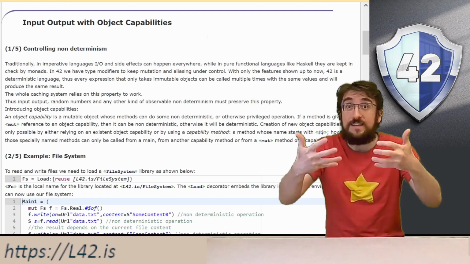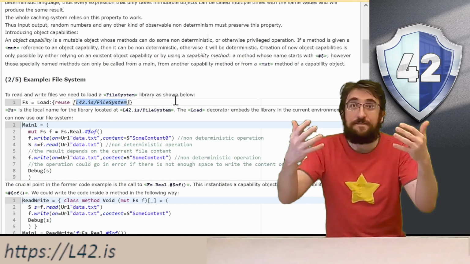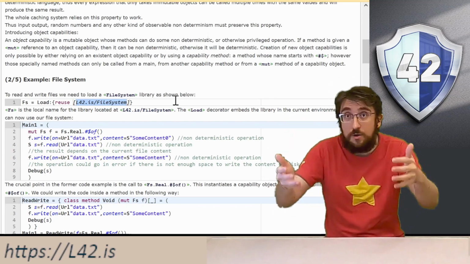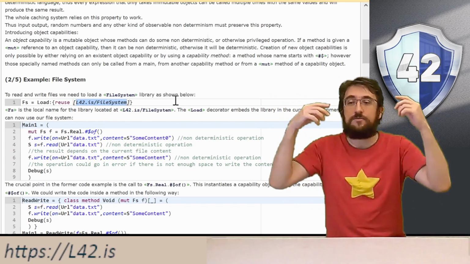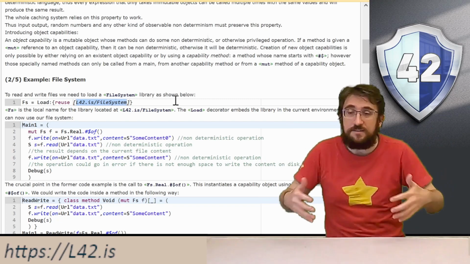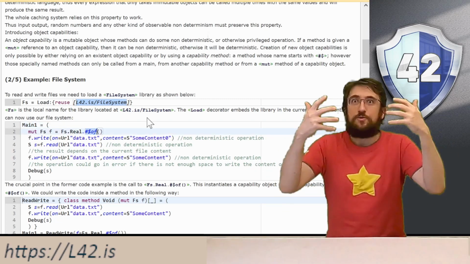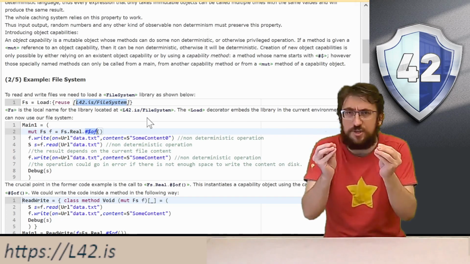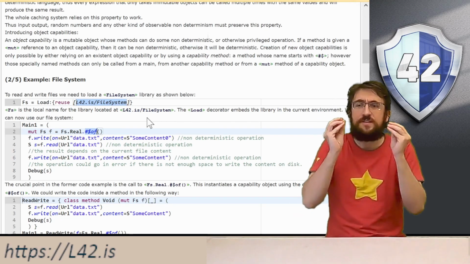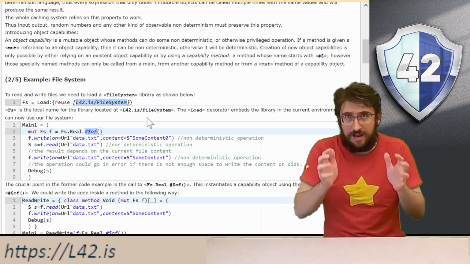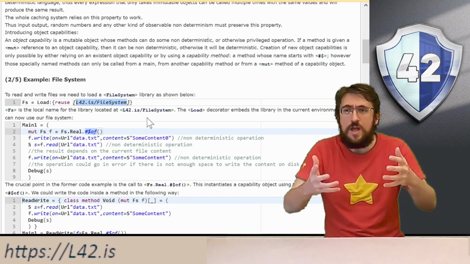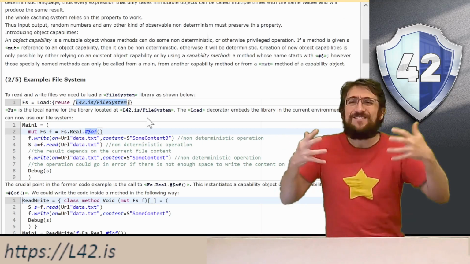So let's see this in concrete. We can load a file system library by doing fs = load:{reuse [L42.is/fileSystem]}. To create this special privileged file system object, we will use the special syntax $. If you remember, methods that start with # in 42 represent that they are a little bit dangerous to use.